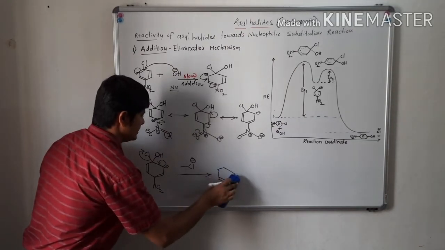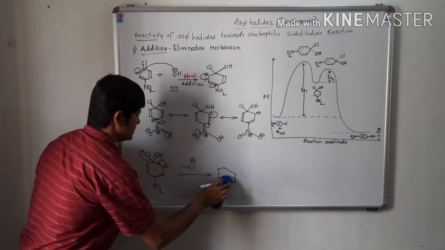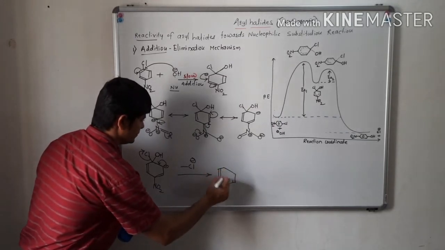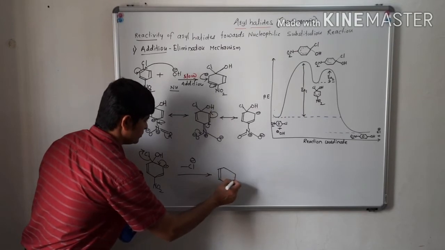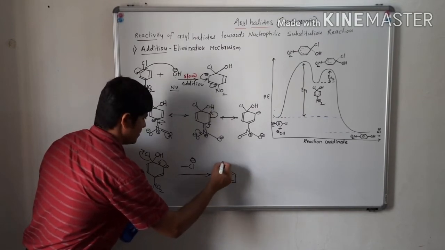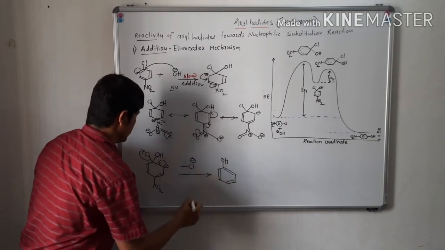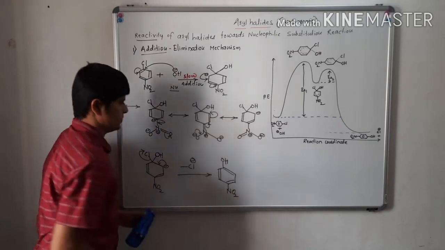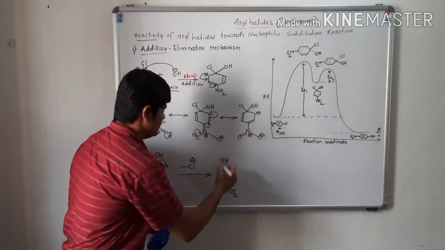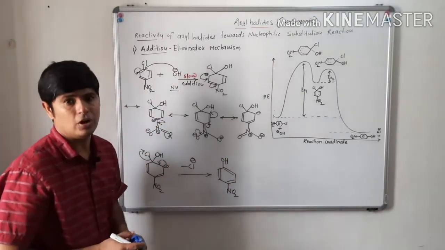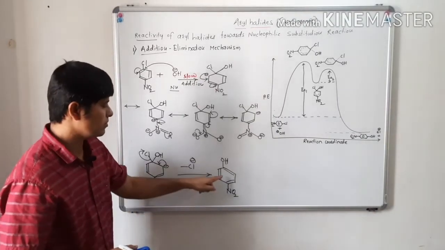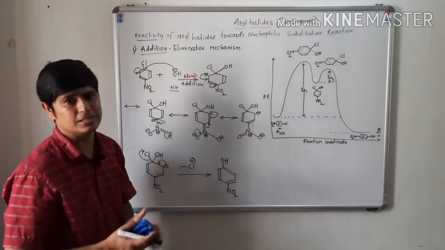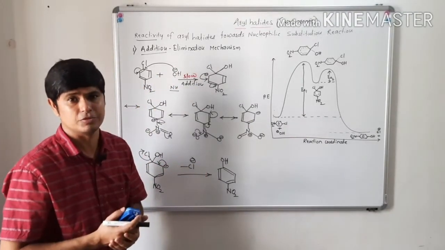Okay, I will write for your convenience the bond as shown in the first structure. So there is formation of this bond, and this nitro group is here like this. So which product is formed? Para-nitrophenol. So this is what? Addition elimination mechanism for aromatic nucleophilic substitution reaction.